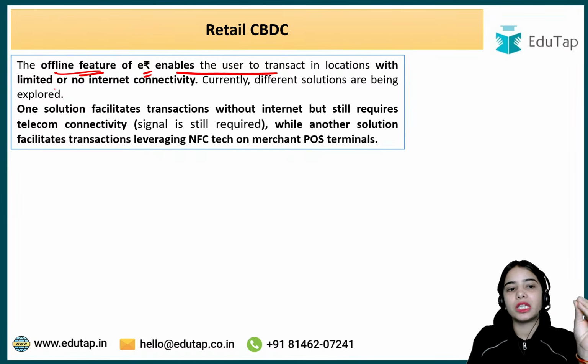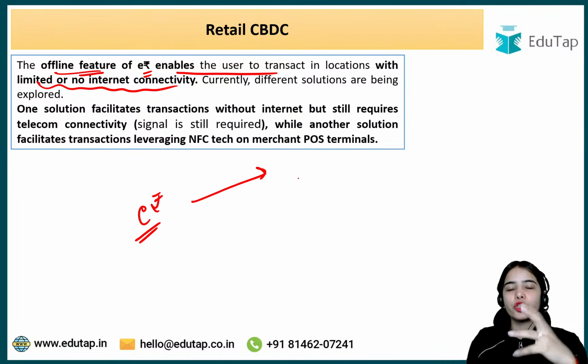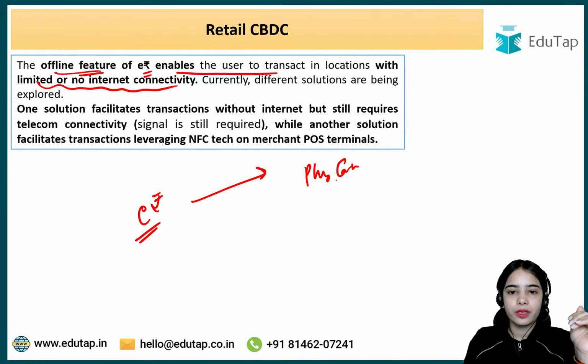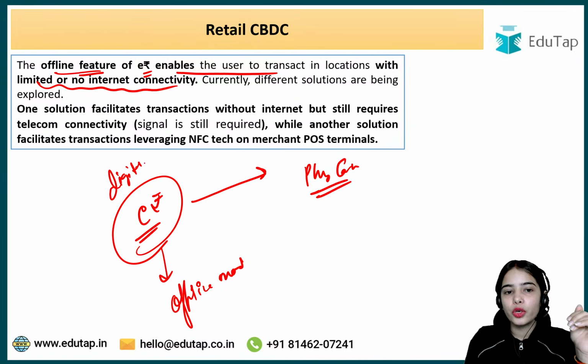Now coming to the next part, the offline feature of e-Rupee enables the user to transact in locations with limited or no internet connectivity. If we want the e-Rupee to be nearer and more identical to physical currency, we need the e-Rupee to be available in offline mode also. Because e-Rupee is the digital rupee, the problem is that it works only when you have the network, when you have the internet.